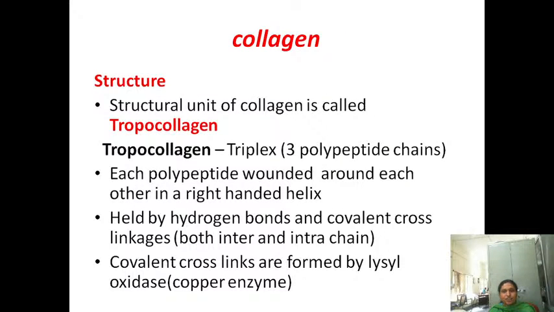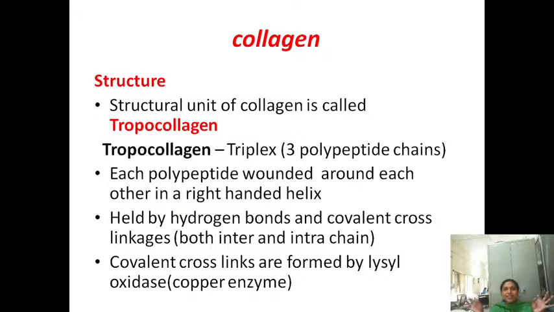If you see the structure of tropocollagen, it's a triple helical structure. Three polypeptide chains are wound around each other in a right-handed helix, and these chains are held by hydrogen bonds and covalent linkages.